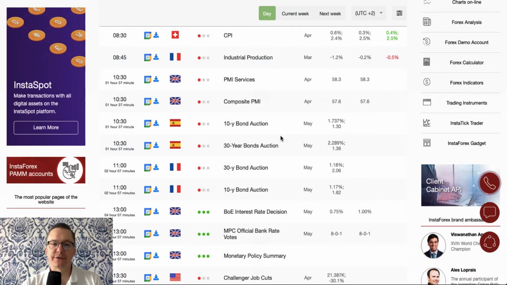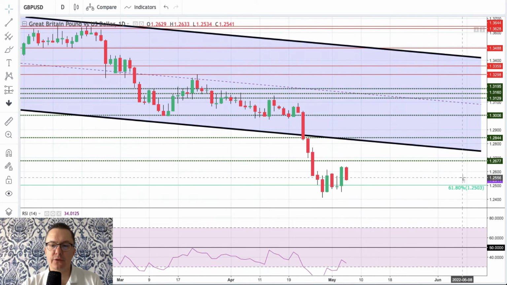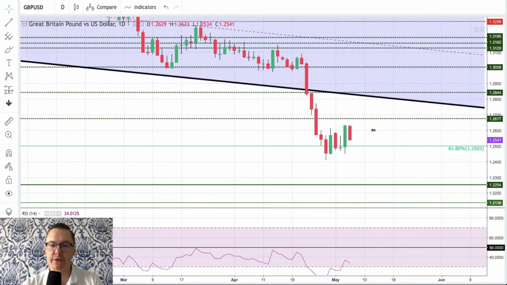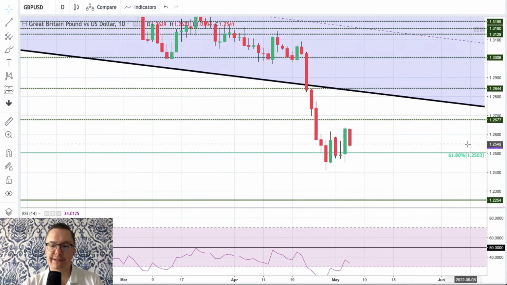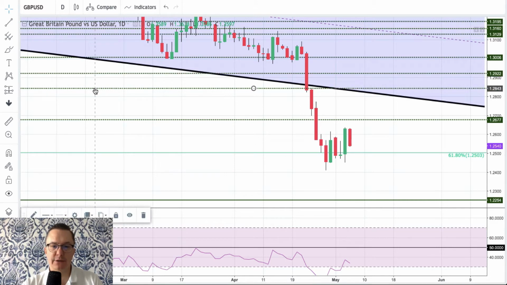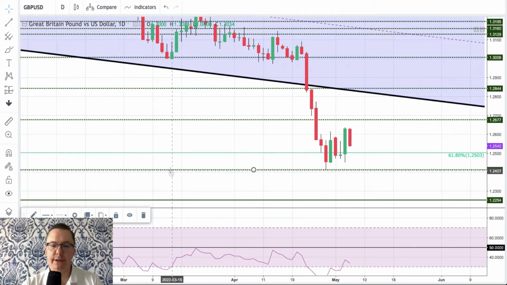But first, let's start with the British pound. Daily time frame chart of the British pound is, of course, showing us the signs of a weakness, very big weakness. However, as you can see here, we tested the 61% of the Fibonacci retracement of the whole post-COVID rally at 1.2503.